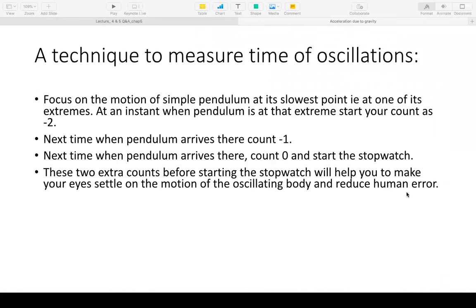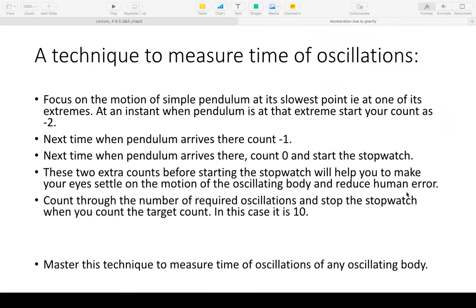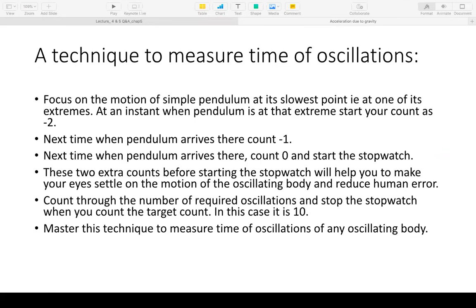Also, when you release the pendulum by pulling it to one side, you need not start your stopwatch at that moment. Let it oscillate for 2-3 times. Make sure that it is oscillating in one plane and not wobbling, and then only start this count down from -2, -1, and at 0 start the stopwatch. Then you will count 10 full oscillations. So at 0 point, you will start the stopwatch. When it comes back, you will count it as 1 and then 2. And then when it comes back the 10th time, you will stop the stopwatch. Okay. So we are going to take readings for 10 oscillations. That is good enough for this experiment.